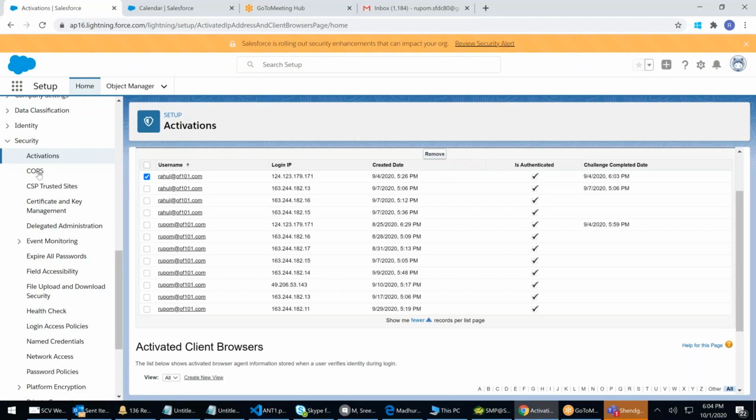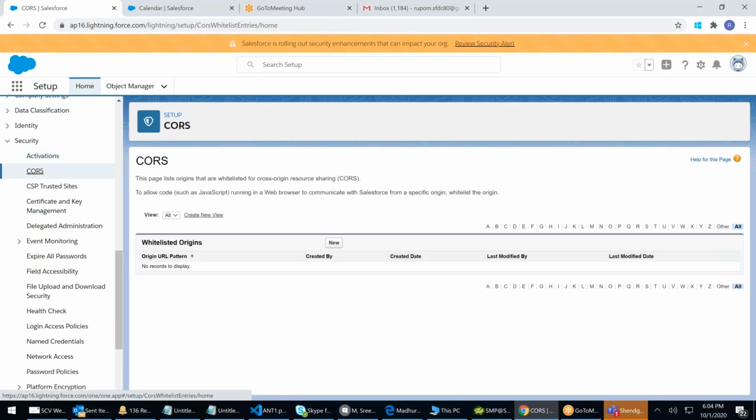Next, CORS. Technical, we'll see later. Here you will enter any third-party website you want to access within Salesforce. Salesforce will block any type of JavaScript and cross-origin resource sharing. But if I want that respective JavaScript to work on that third-party website, in such a case, you have to enter the website here.